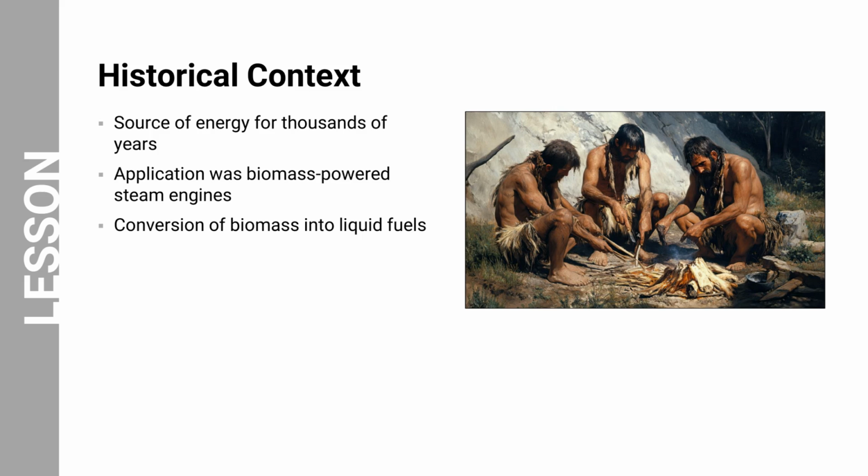Let's look at the historical context of biomass energy. Biomass has been an energy source for as long as humans have existed. In the early days of human history, biomass was the primary energy source for cooking, heating, and lighting. The first modern application of biomass energy was in biomass-powered steam engines. In the 19th century, biomass was used to power steam engines in factories and locomotives. The conversion of biomass into liquid fuels, such as bioethanol and biodiesel, gained momentum in the 20th century. Bioethanol is made from corn and other starchy crops, while biodiesel is made from vegetable oils and animal fats.